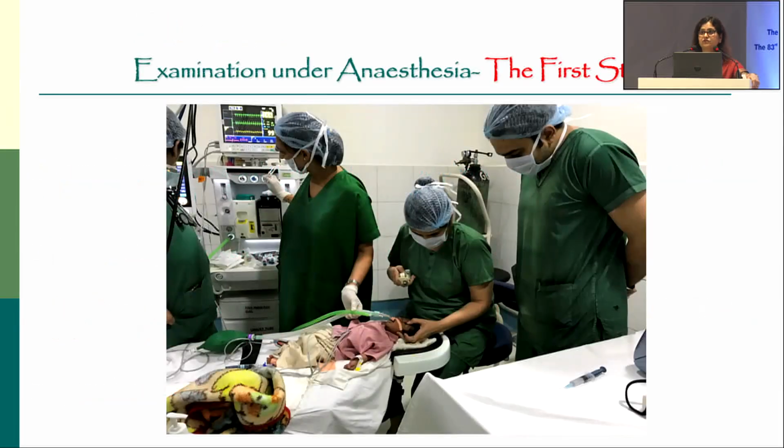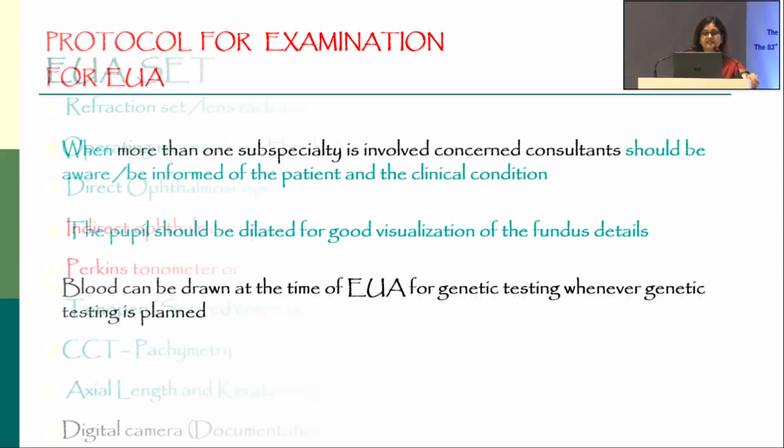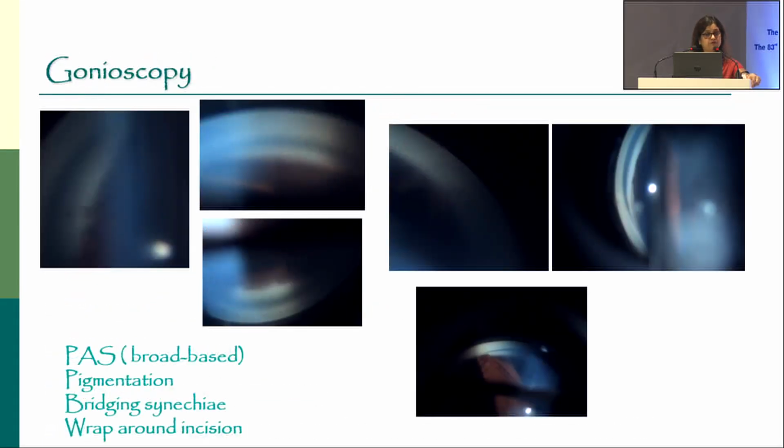Also, to rule out secondary causes, one needs to ask a history about trauma, steroid use, or previous surgeries, and any systemic associations. So in very young children where they are not cooperative for examination, examination under anesthesia is the first step, and you should be handy with all the equipment and gadgets to do the examination under anesthesia. And since we also perform genetic testing, blood should be drawn at the time of EUA.